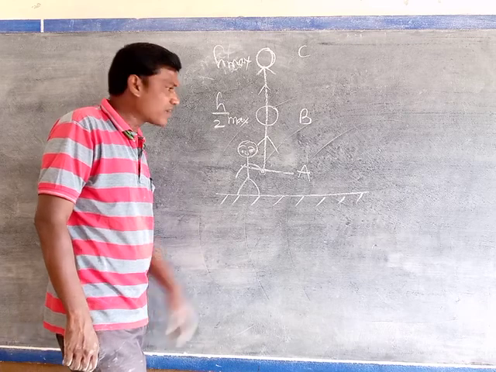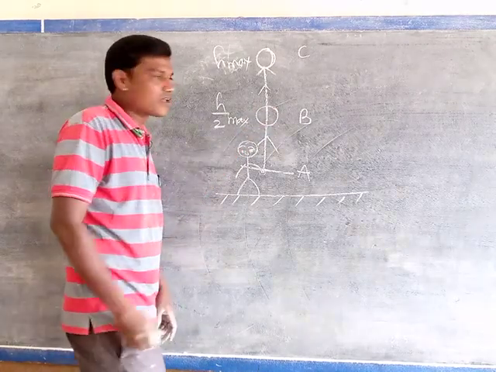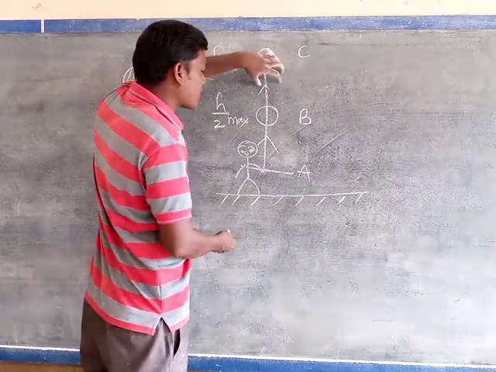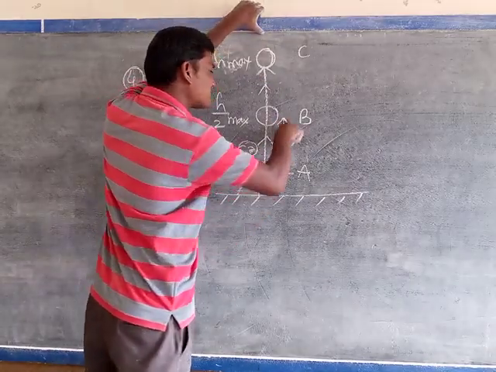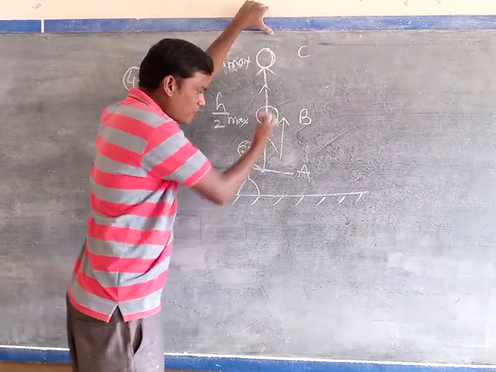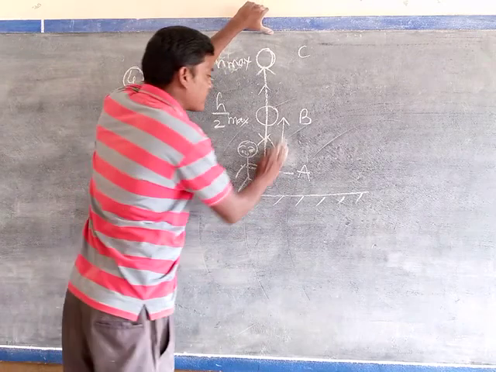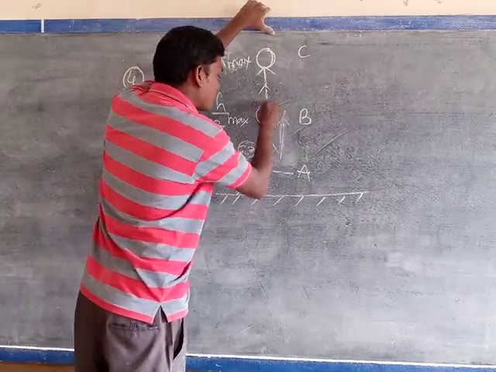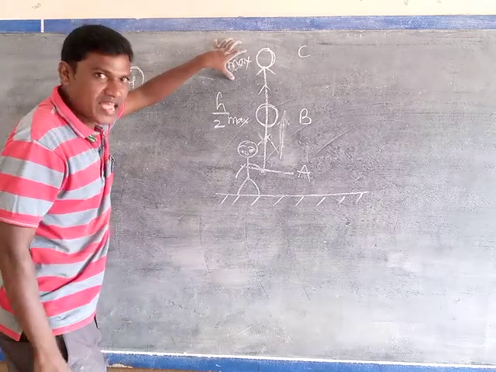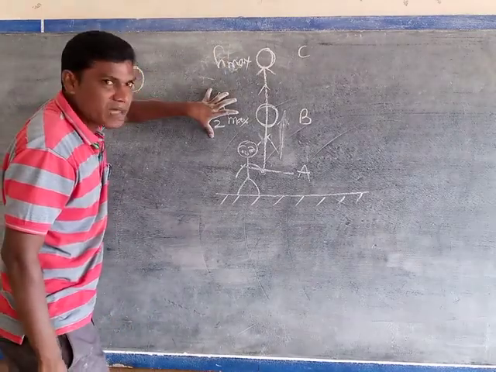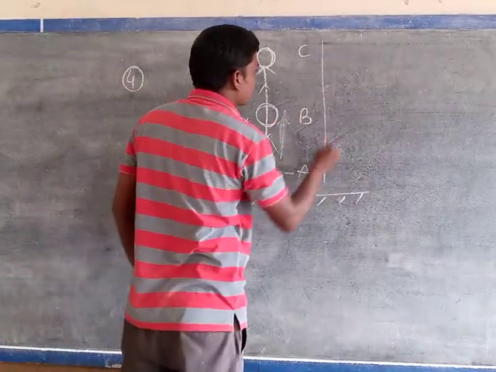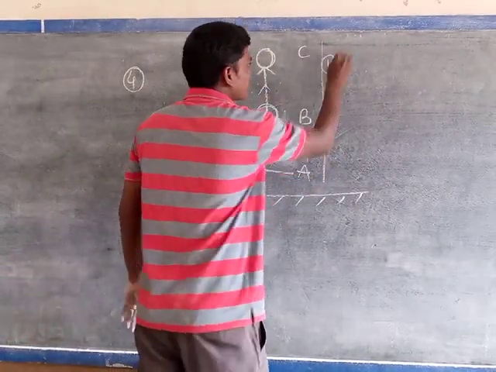Because the ball is in motion, when the ball is moving vertically upward, in which direction is our applied force acting? Upward. And in the downward direction, which force is acting? Gravitational force. So first of all, when the ball is at the maximum height, how many forces are acting? And when the ball is at half of the maximum height, how many forces are acting? Now let me come to that point, the first point.